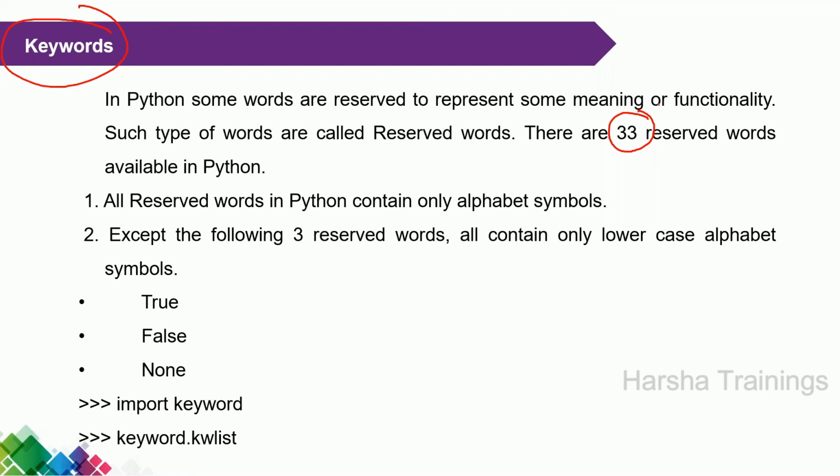Generally, all the reserved keywords are in lowercase, but only three start with uppercase. For example, True, False, None. These are the three reserved words which start with uppercase. The remaining are lowercase keywords.